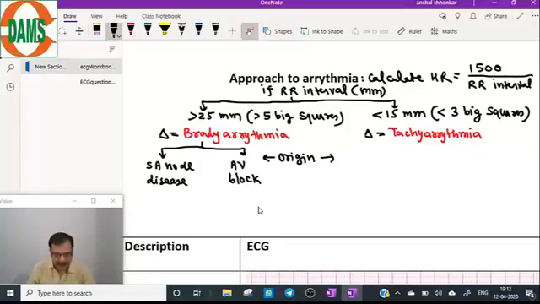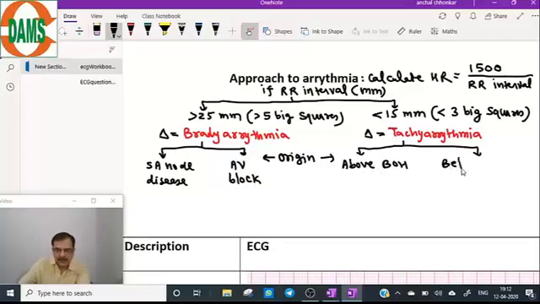What if it is between 15 and 25? That means heart rate is normal. Heart rate in tachyarrhythmia is usually more than 100. Now, coming to the tachyarrhythmia origin, according to the origin it can be classified into two groups: above the bundle of His or below the bundle of His.